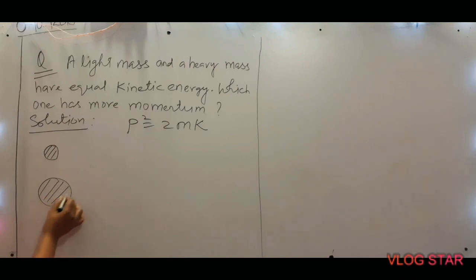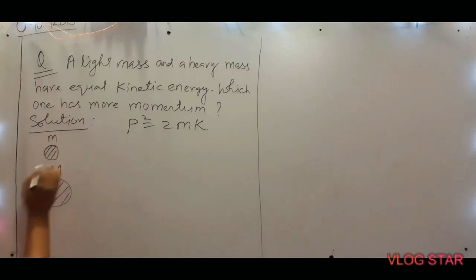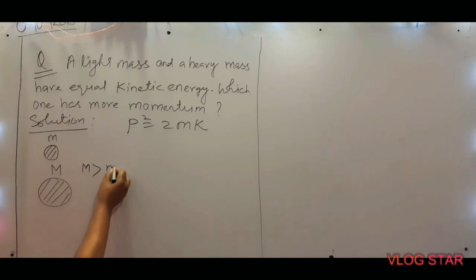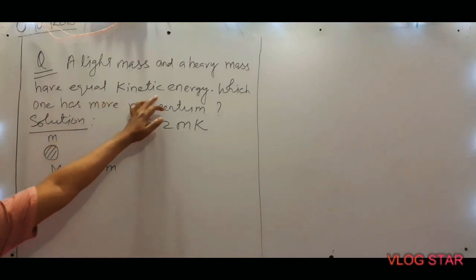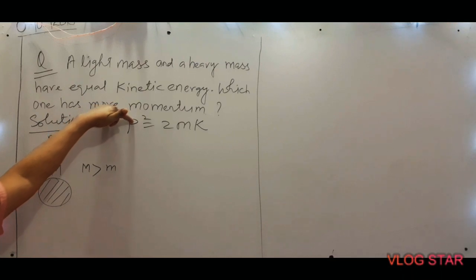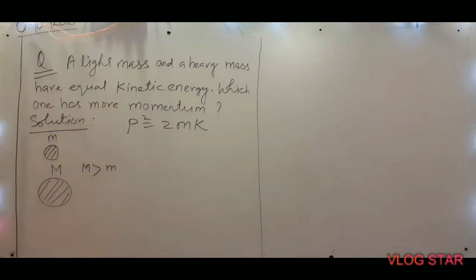Suppose the mass of the lighter object is m and that of the heavier is capital M. In this case, capital M is greater than small m. But according to the question, both have the same kinetic energy. In this relation, P is the momentum, M is the mass and K is the kinetic energy.